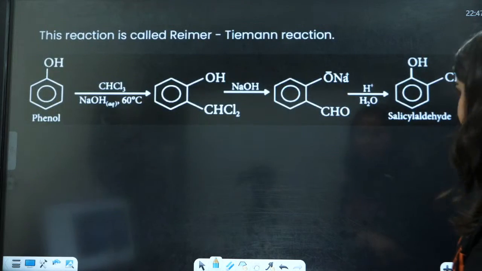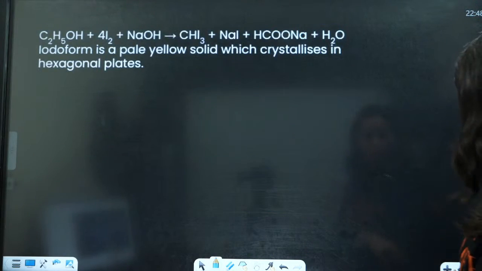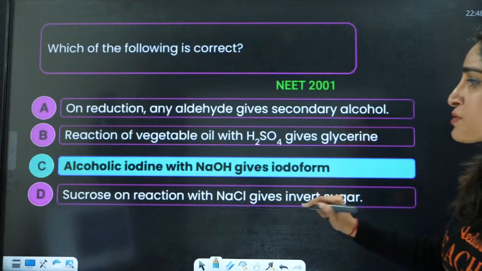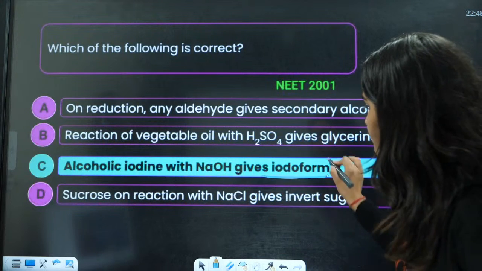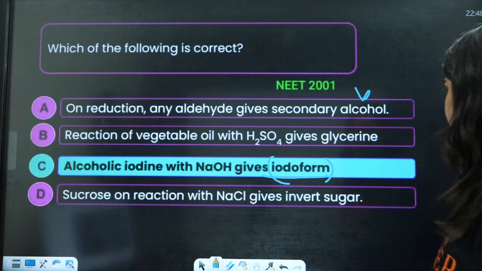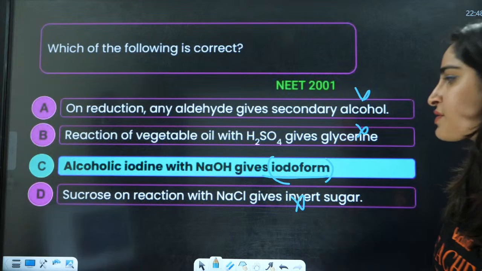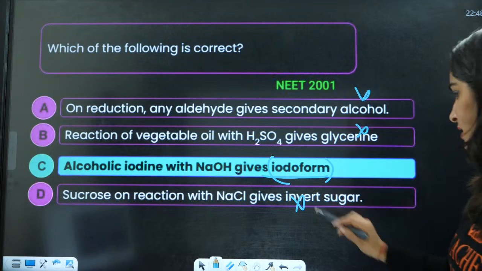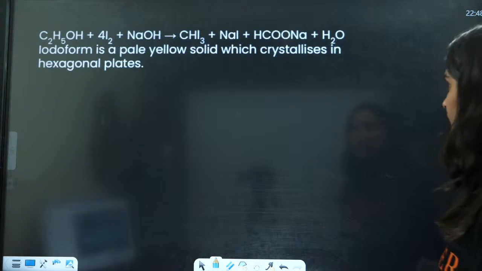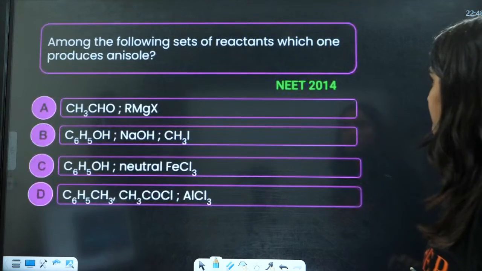So the correct option is alcoholic iodine with NaOH gives iodoform, that is a yellow precipitate. This one is wrong, the reaction of vegetable oil with H2SO4 gives glycerin. This is also wrong. Sucrose on reaction with NaCl gives invert sugar. No, wrong, it gives hydrolysis, it gives invert sugar. So this is basically the iodoform test here.